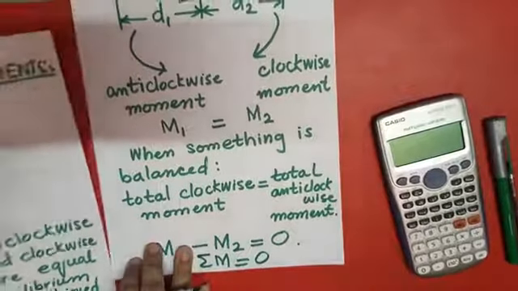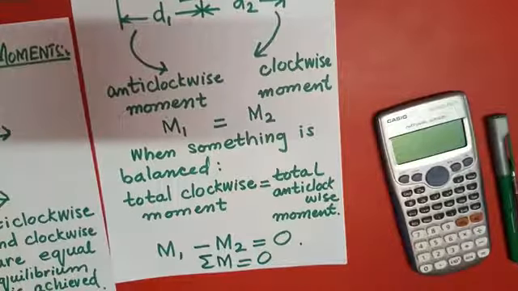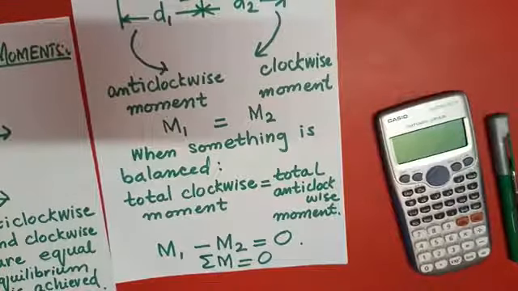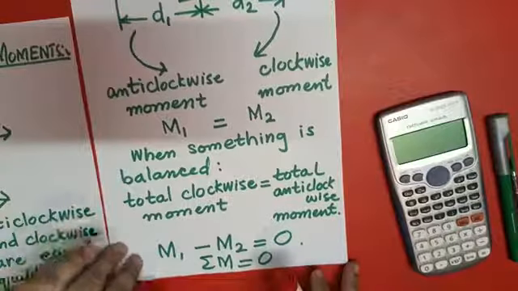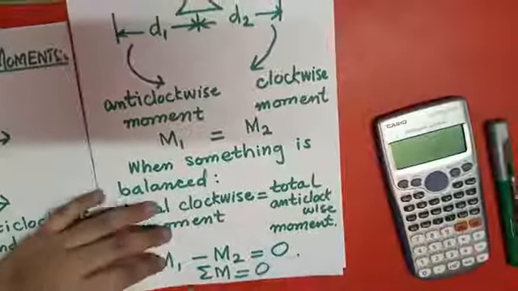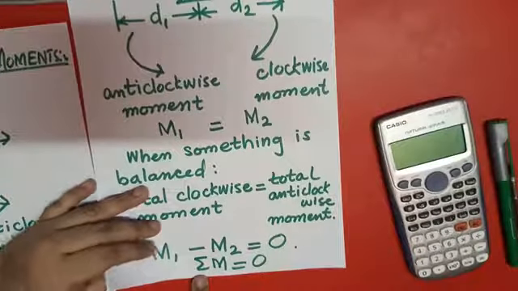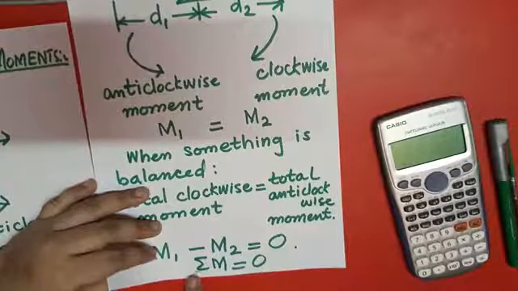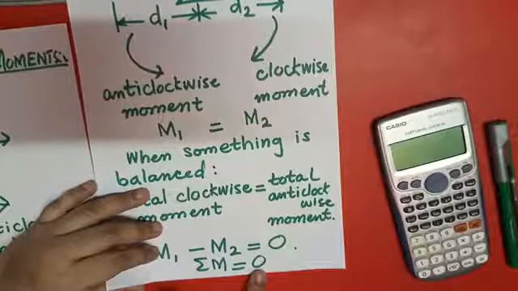We have already seen that when we have equilibrium condition, the summation of horizontal forces is equal to 0 and the summation of vertical forces is also equal to 0. And if we are talking about static equilibrium conditions, the summation of all the moments is equal to 0.